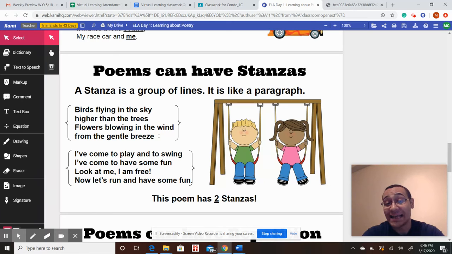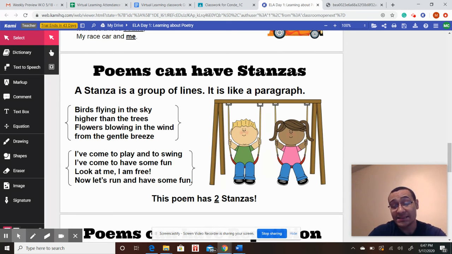Now, a stanza basically means that we're taking lines of a poem, see, 1 line, 2 lines, 3 lines, 4 lines, and they're chunked together. All of these lines together, similar to if you were writing a paragraph, become something called a stanza. And that's a brand new word, so definitely make sure you practice that.